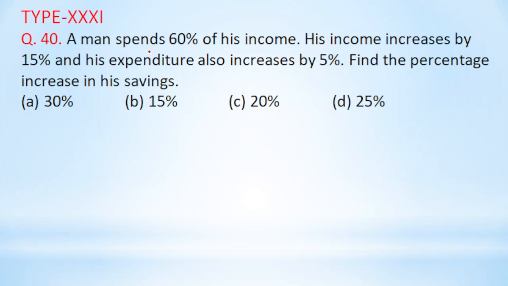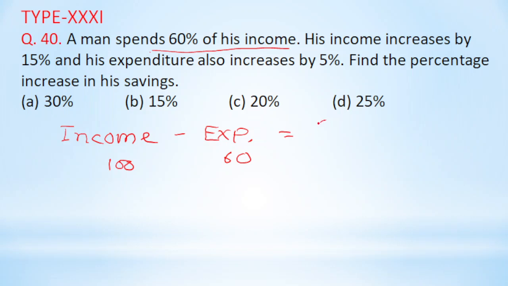Listen, a man spends 60% of his income. Let income be 100. Expenditure is 60% of income, so it is 60. Now income minus expenditure is equal to saving. So here saving is 40.